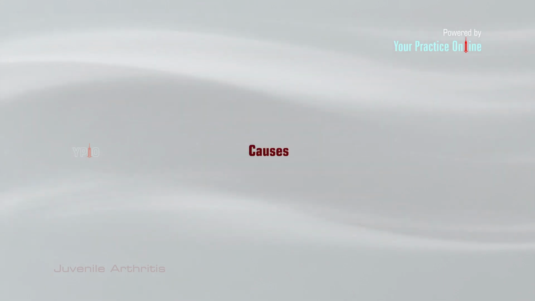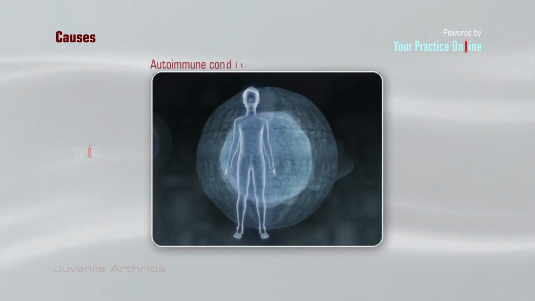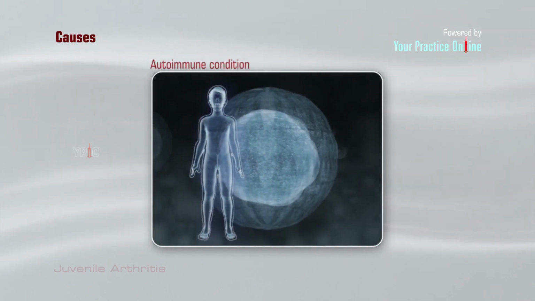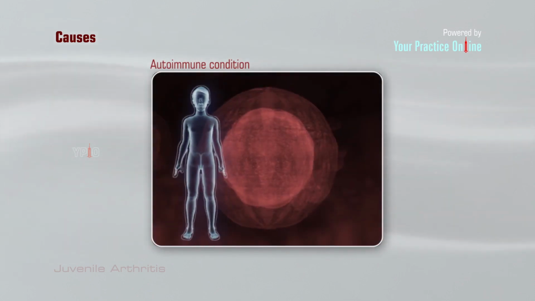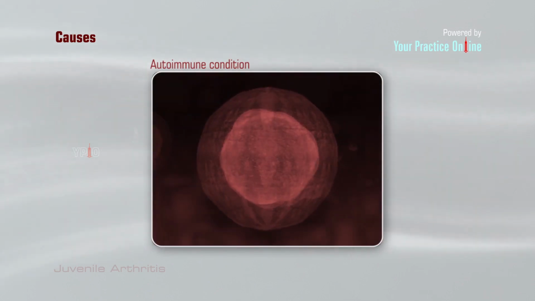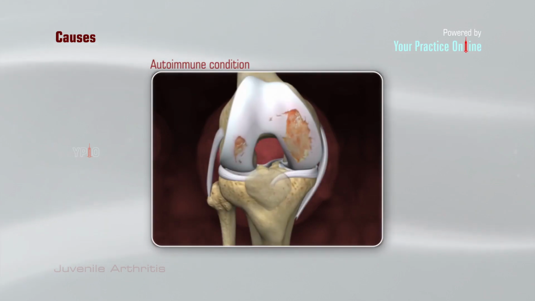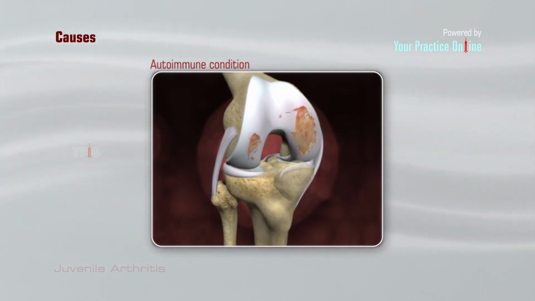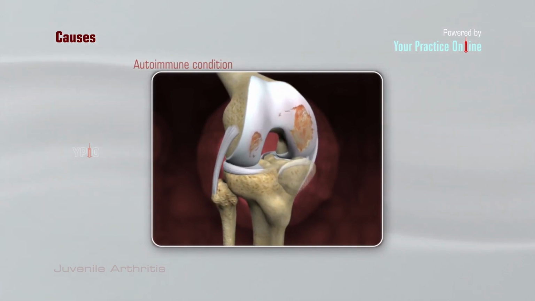Causes. The probable causes of juvenile idiopathic arthritis include autoimmune condition. This is a disorder in which the child's immune system fails to recognize the body's own tissues, the synovial cells in the joint, causing the body to attack and destroy the cartilage and bone. The reason for this condition is unknown.